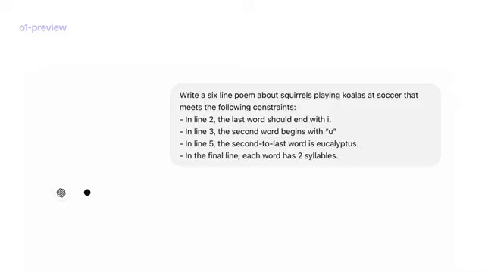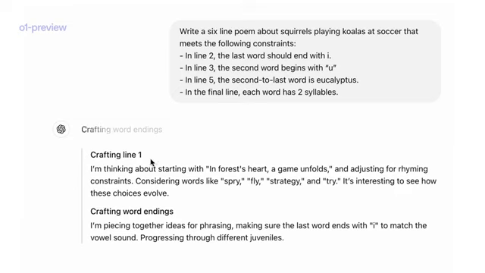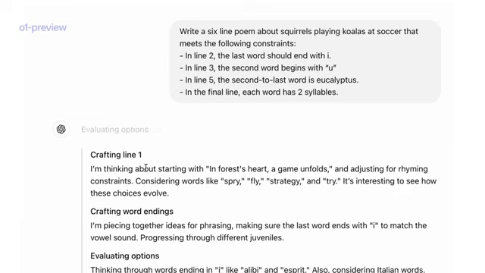Now let's try the same poem with O1 Preview. And we'll see that differing from GPT-4o, O1 Preview starts thinking before giving the final answer. And you can view a summary of the thinking process of the model. So first you could see it's starting to think about different words for rhyming.